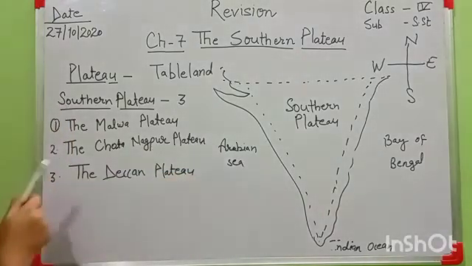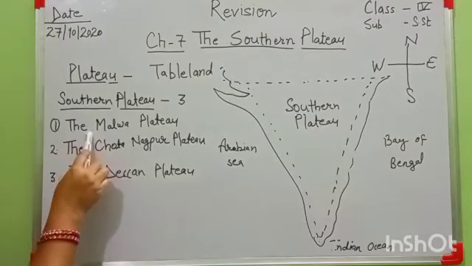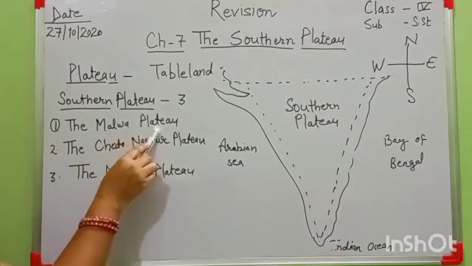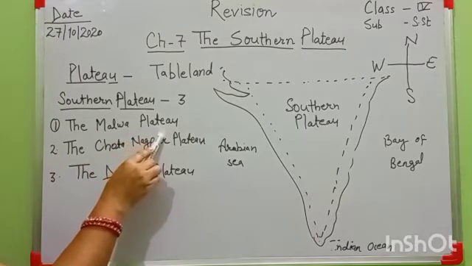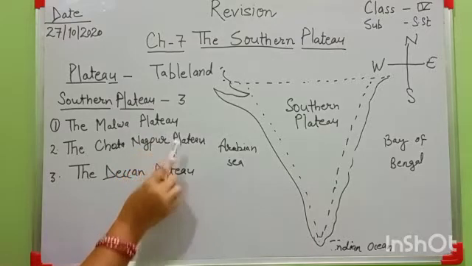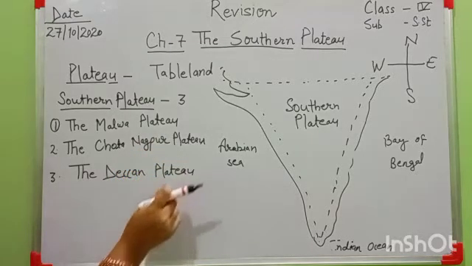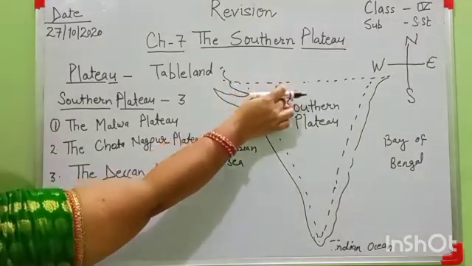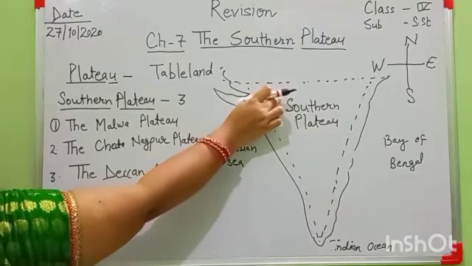First, the Malwa Plateau. This plateau lies in the north of the Narmada River, and south of this area there are two hill ranges, the Vindhya Range and the Satpura Range.